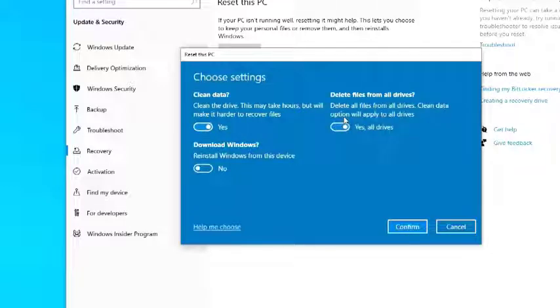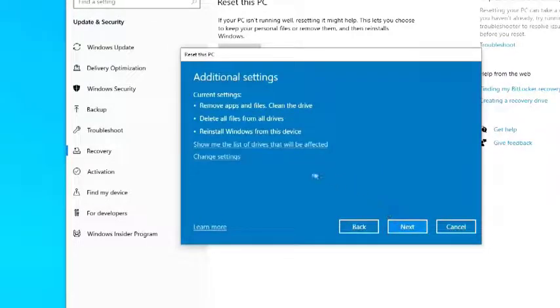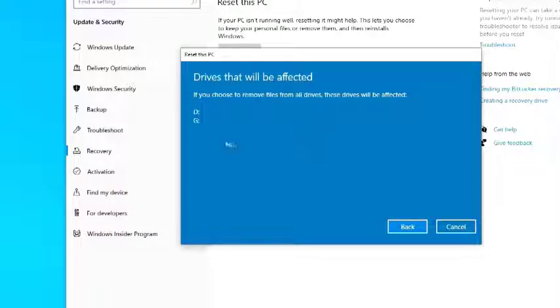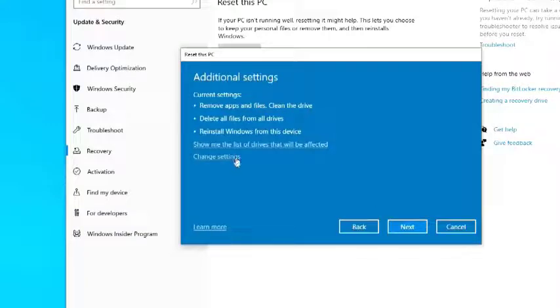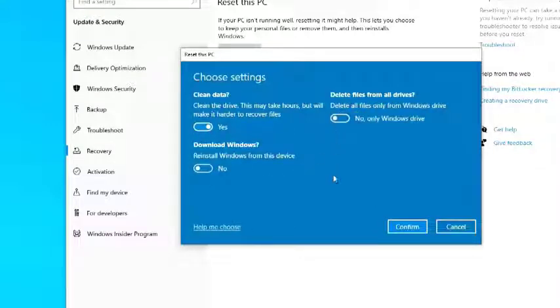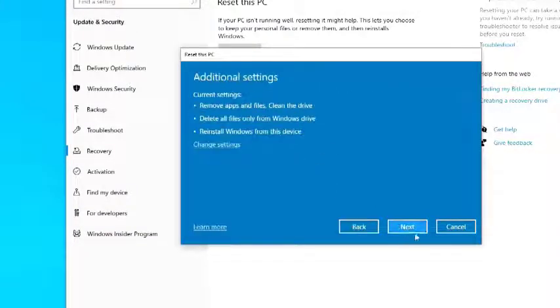Delete files from all drives and partitions. This setting item appears if there are other partitions or drives on the PC besides the system drive C. If you select yes, all files on all drives will be completely deleted. For example, I will choose yes, I click Confirm. Now here it is possible to see the list of drives that will be changed. I click on it, and here we see all the drives connected to my computer, on which all files will be deleted. Back. The second disk is the storage for my files, and so I choose No. Confirm. Next.